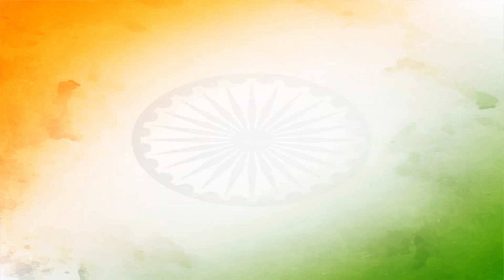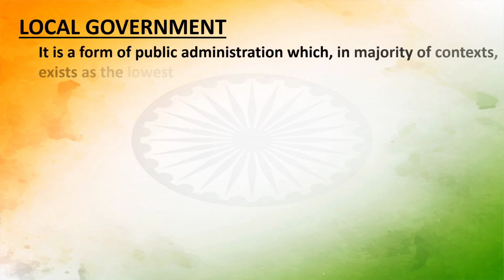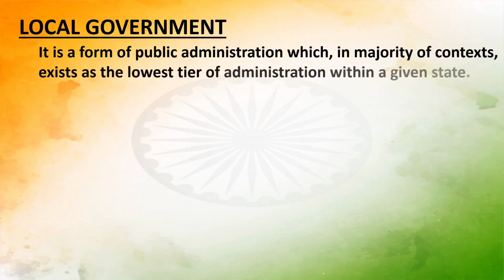Now let us see each of them in brief. So first is local government. It is a form of public administration which in a majority of contexts exists as the lowest tier of administration within a given state. Okay, so there is a state, for example Gujarat. In Gujarat there are different cities and many different villages.